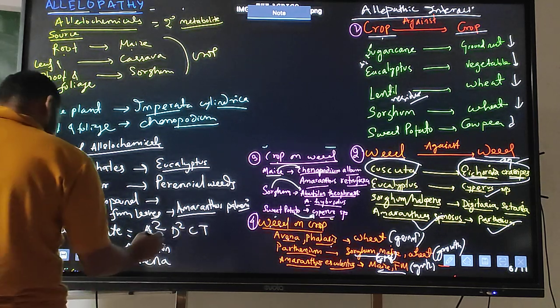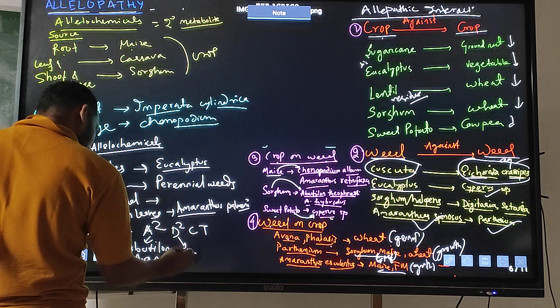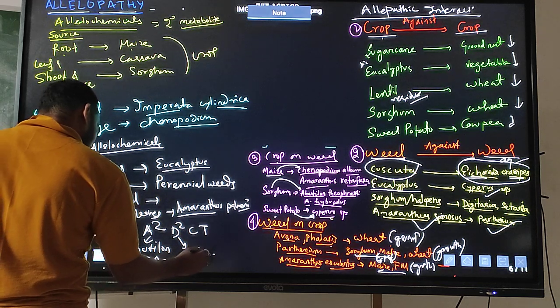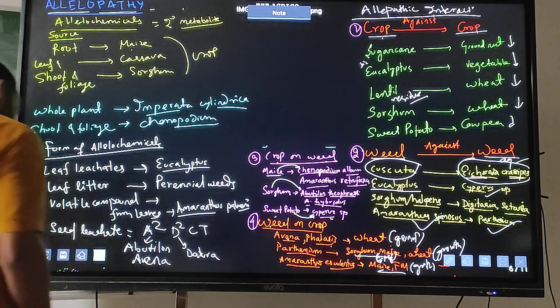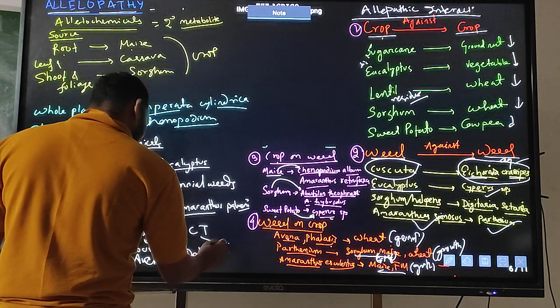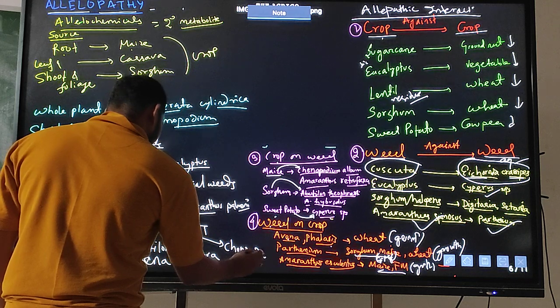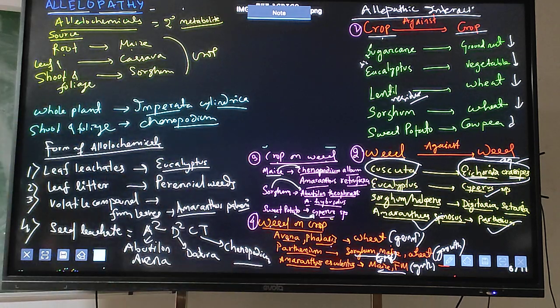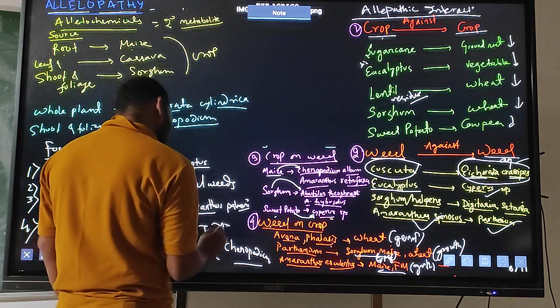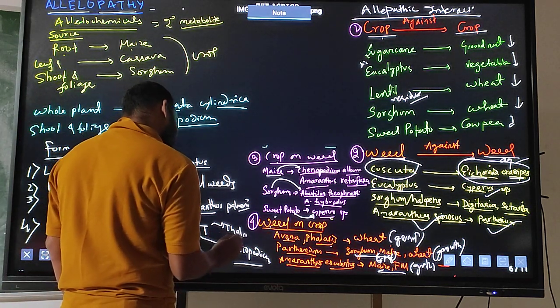D square means here you can say one is Datura plant is there. So in case of C, you can say Chenopodium. In case of C, it is Chenopodium, and in case of T, it is the Thlaspi plant.